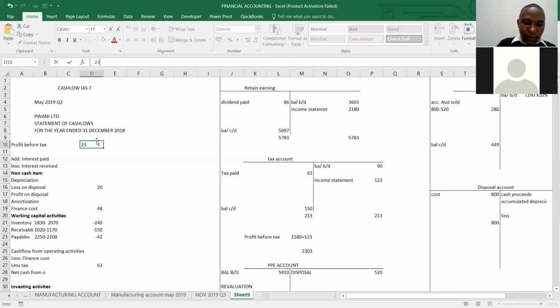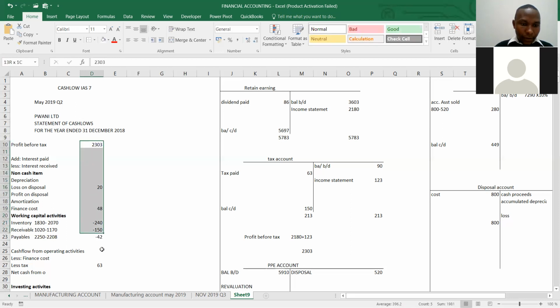That is 2303. So you add all of this, you get the cash flow from operating activities in ngapi? No, up to just cash flow from operating activities. 2303.